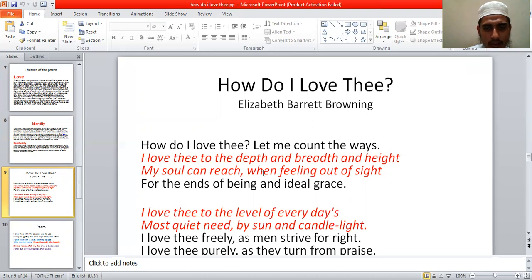So for the ends of being an ideal grace, this is also a very important line. For the ends of being an ideal grace, ideal grace means the endless grace of God, of the Almighty.